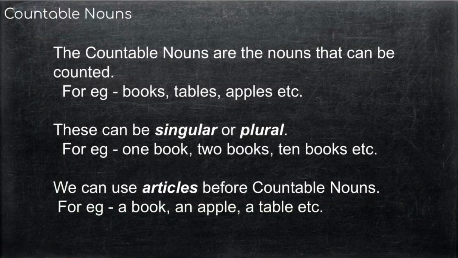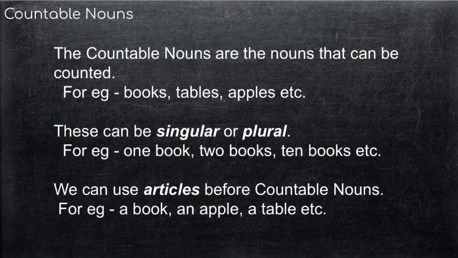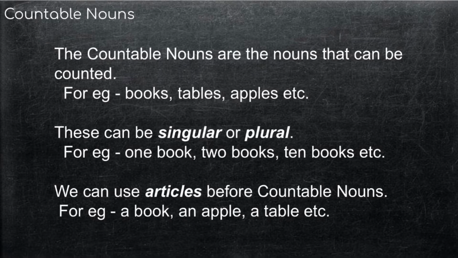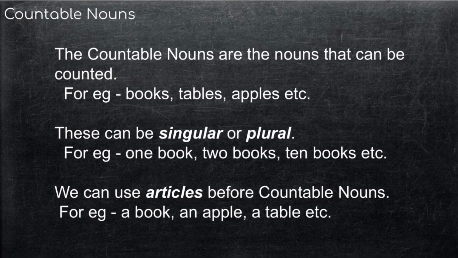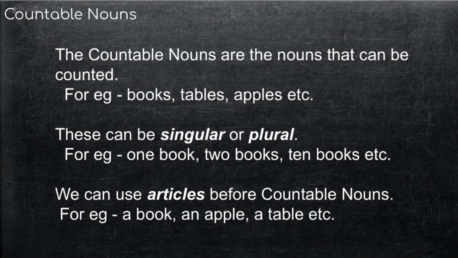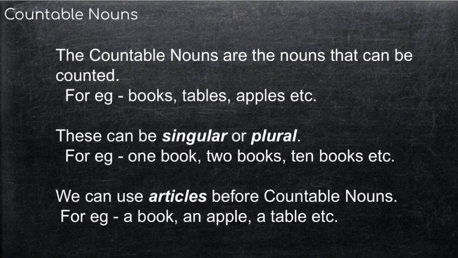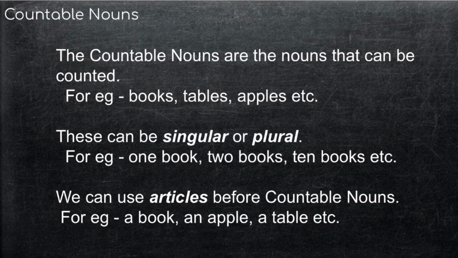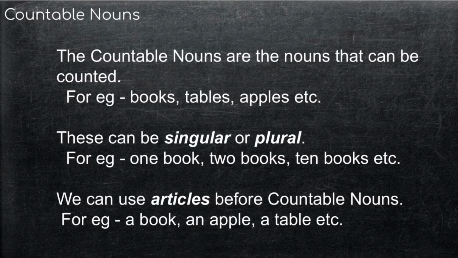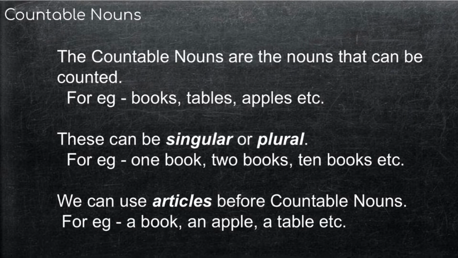Now, look at the explanation part. The countable nouns are the nouns that can be counted. For example, books, tables, apples, etc. These are all countable nouns. These can be singular or plural. For example, we can say one book, two books, or even 10 books, 50 books, 100 books, etc. And also we can use articles before countable nouns. For example, we can say a book, an apple, a table, a chair, a pen, an umbrella, etc.